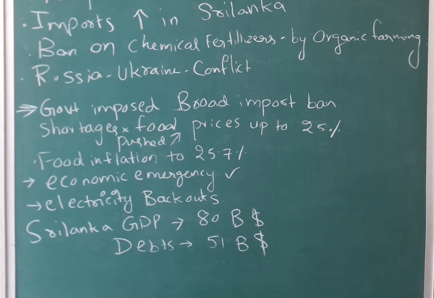An economic emergency was also declared because they have no money in hand, since there are no exports and only imports. Electricity blackouts are also more in Sri Lanka. And Sri Lankan GDP is $80 billion, and Sri Lankan debts to other nations are $51 billion.